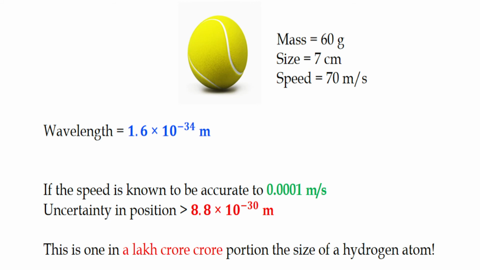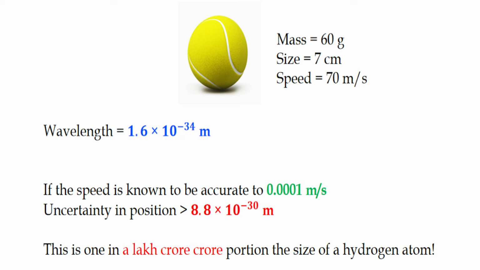First, consider a tennis ball which is having a mass of 60 gram and size of 7 centimeter. It is moving with a speed of 70 meter per second. So, if you use the uncertainty relationship, you can calculate its uncertainty in position and momentum. With de Broglie relationship, you can calculate the wavelength to be 1.6 into 10 raised to minus 34 meter. With that, you can calculate the momentum. And if you know the speed or the velocity of this tennis ball to an accuracy of 0.0001 meter per second, it is a highly accurate measurement. Then the uncertainty in position is actually 8.8 into 10 raised to minus 30 meter.